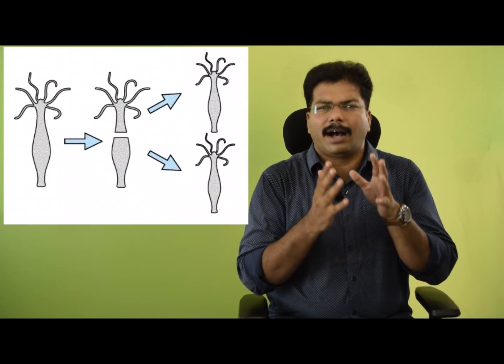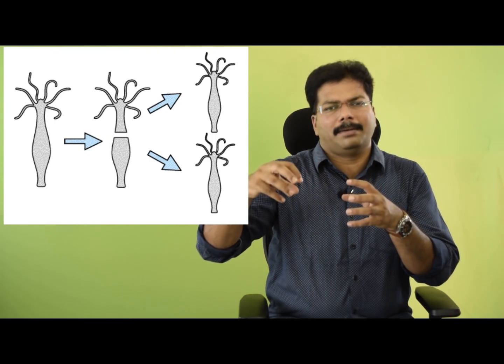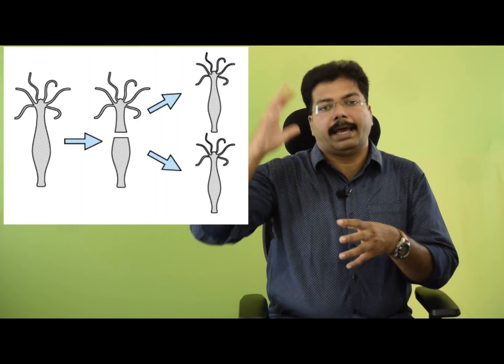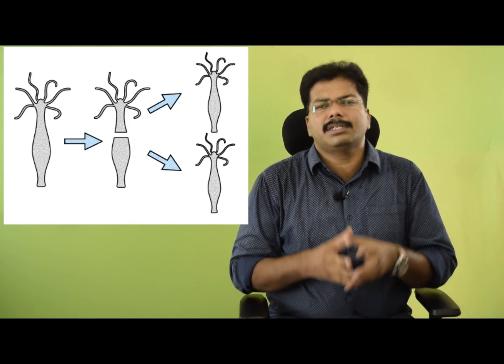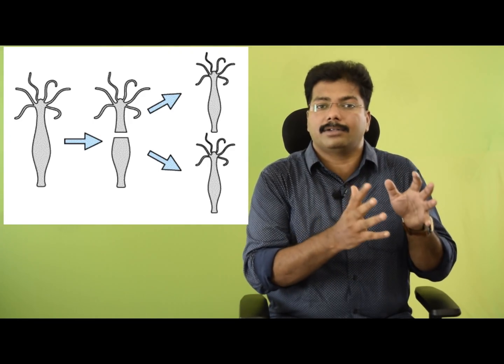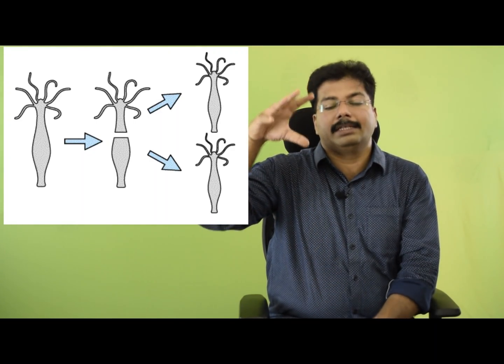That means in the case of Hydra and Planaria, if they lose one particular part of their body, that can give rise to the entire organism, Planaria or Hydra, as such. Such a mechanism is called regeneration. That means a lost part of their body itself can give rise to the entire organism. Examples are Hydra and Planaria. So this type of vegetative reproduction is called regeneration. So that is all about the vegetative reproduction methods in living organisms.